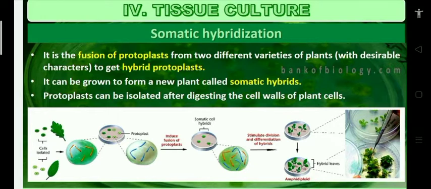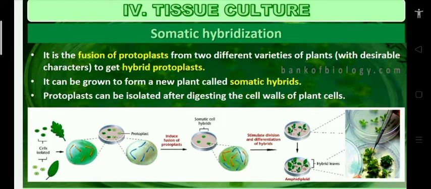If two plant cells are taken, for example one potato plant and one tomato plant, the two cells have cell walls because they are plant cells. The cell wall is removed by cellulase and pectinase enzymes. After removing the cell wall, the material of the cell is called protoplast.